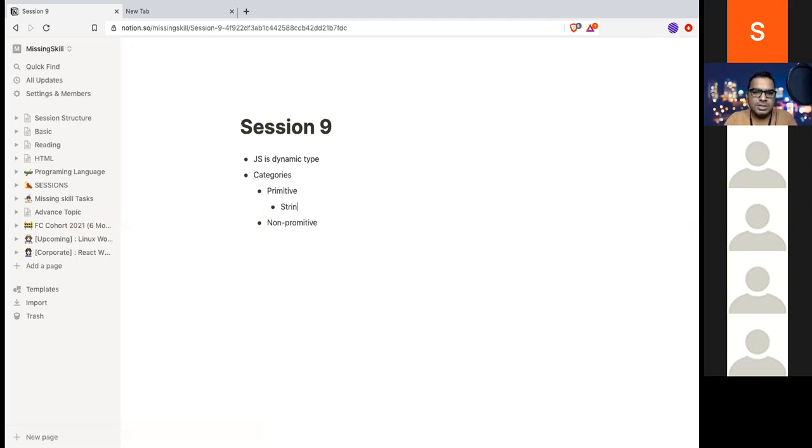So in JavaScript you have a string, you have a number. In JavaScript we don't have int or float. There is a classification, but we don't have real int and float. Then there is a boolean, there is undefined, and there is null. These are the five primitive types, and one more is symbol, which is not really used and was introduced in ES6. So we don't have to worry about that.